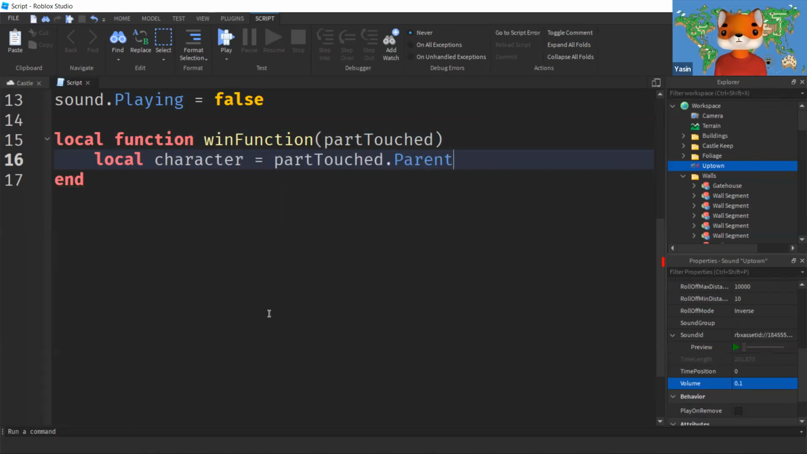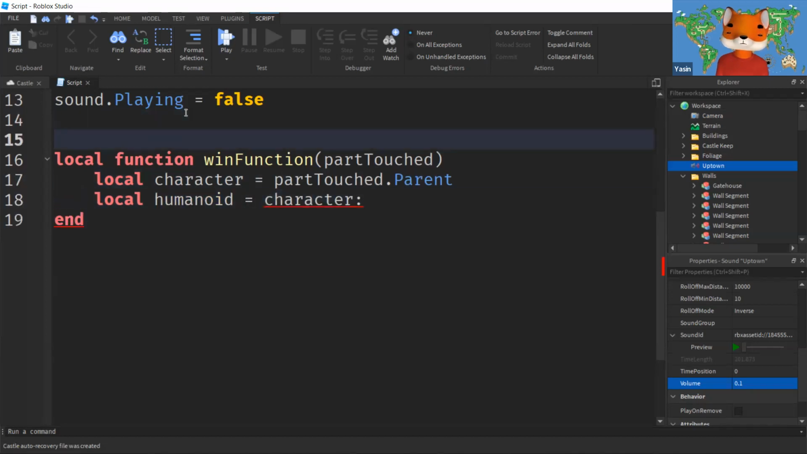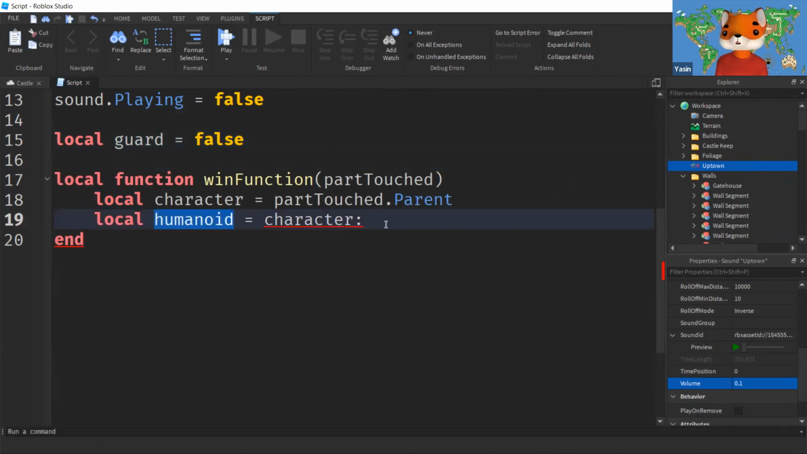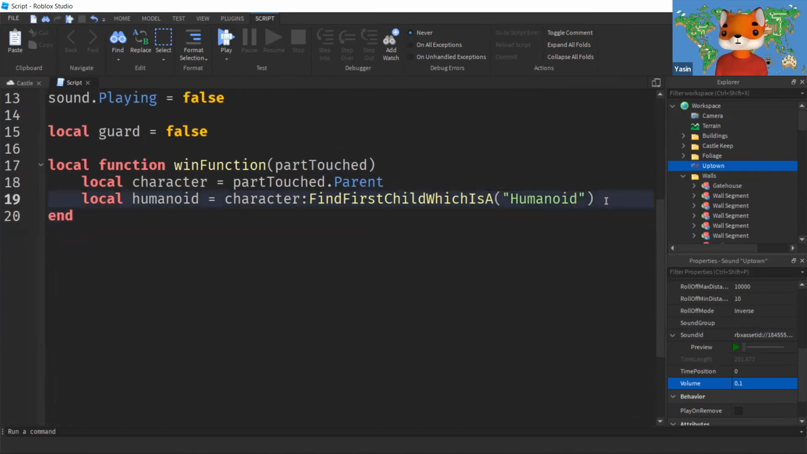Part touch.parent. I'm going to make a variable called humanoid. Can anyone tell me? It's not compulsory. But can you tell me, what do you mean by humanoid? Humanoid. What do you think of it? Anyone? What do you think? What does the word humanoid mean here? Yes, Oliver? What do you think of the word humanoid? What does it mean?